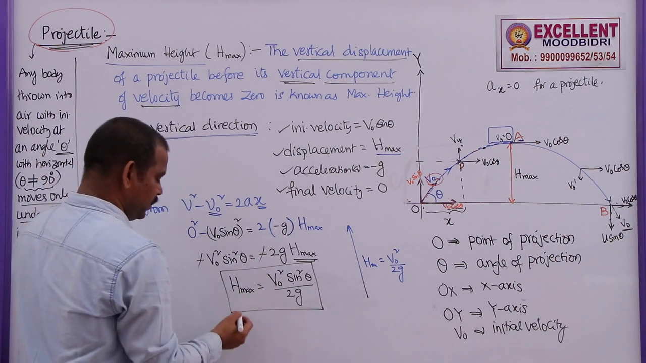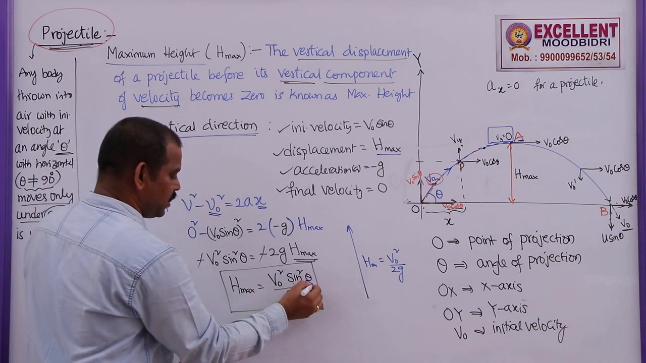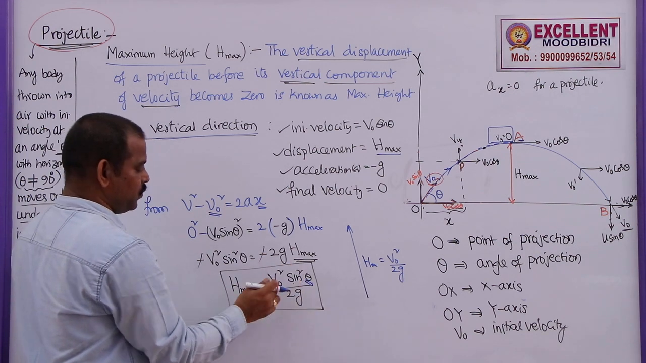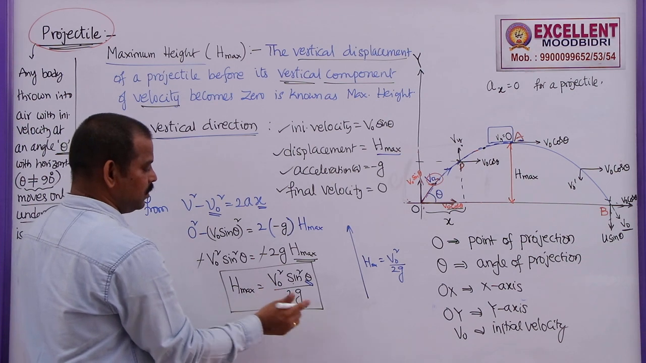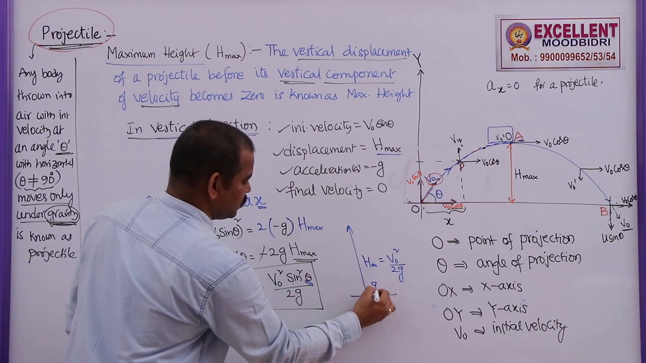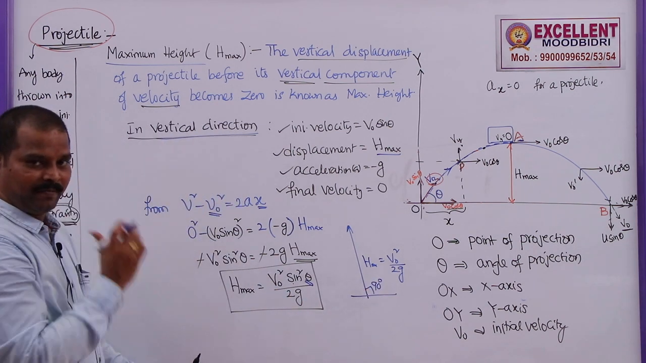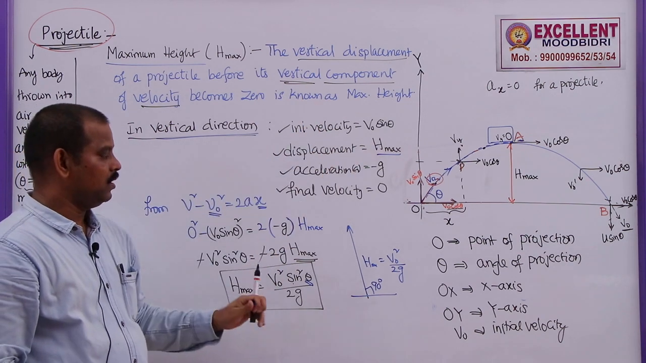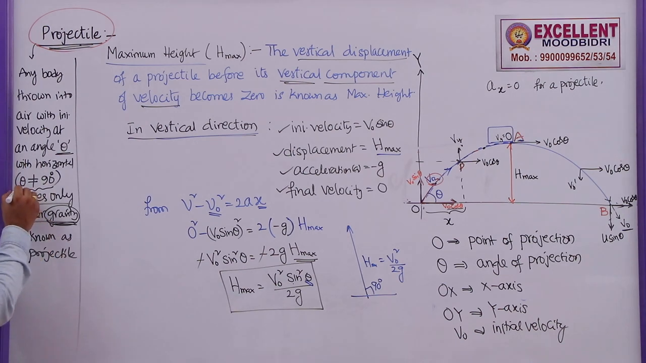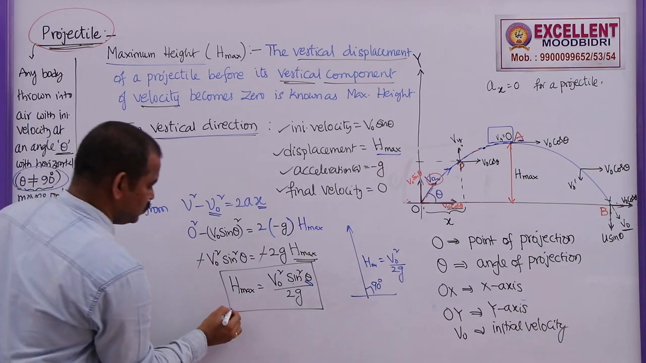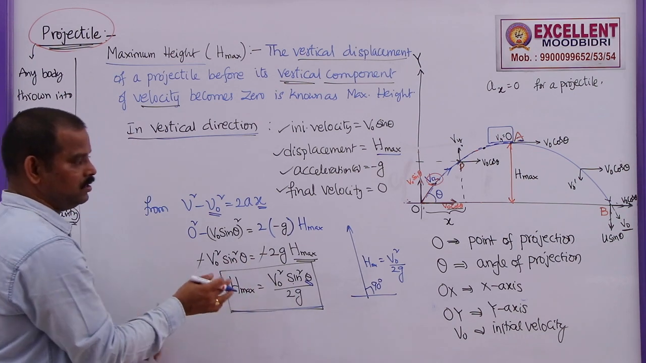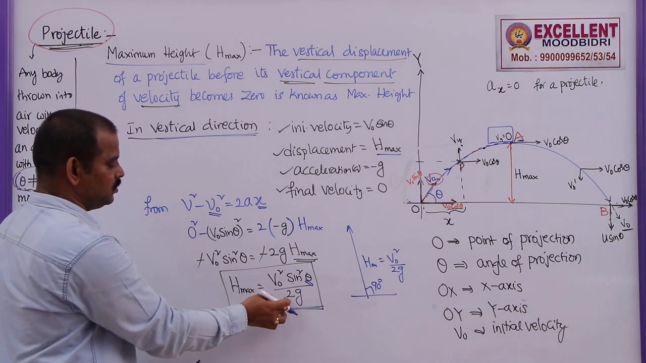Suppose in this same equation, if you keep theta 90, sine 90 is 1, sine square 90 is also 1. So this equation will become v naught square by 2g. That means here theta is equal to 90 degrees. That's why we cannot use those equations which were used in motion in a straight line for this one. Here theta should not be equal to 90. So use this expression only for h max, that is, the maximum height reached by a projectile is given by v naught square sine square theta by 2g.